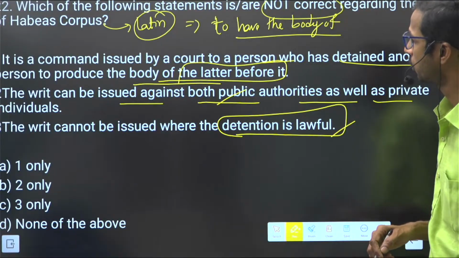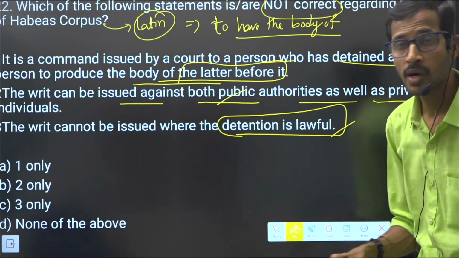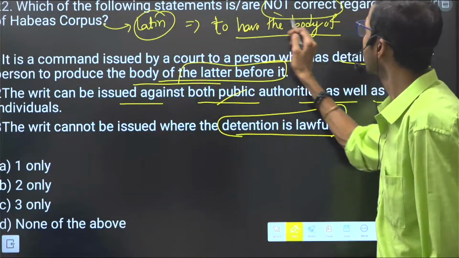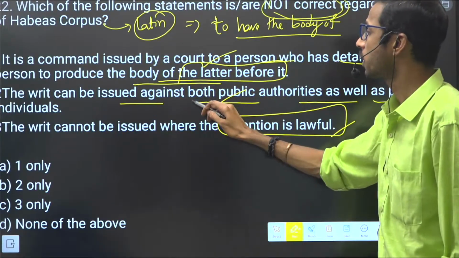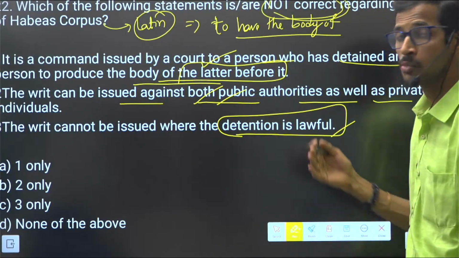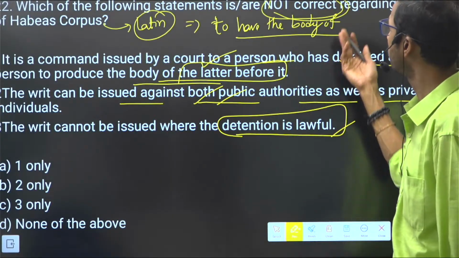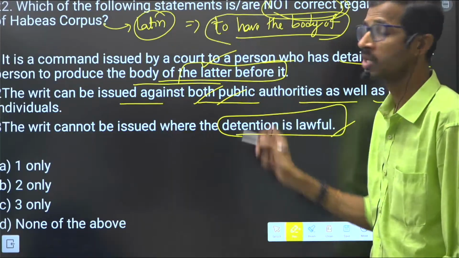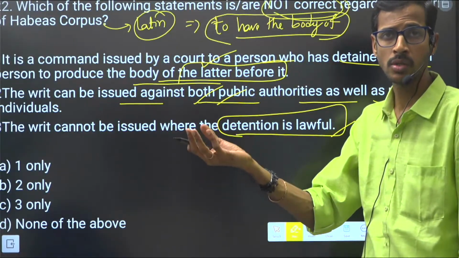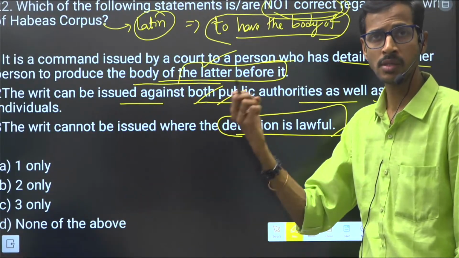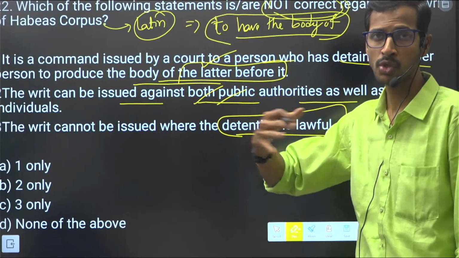So if you observe, none of the above, they are asking for not correct, right? So all these statements are correct here. The writ can be issued against both public and private bodies. Completed writ to have the body, whether they are public or private, that is related to rule of law, that is completely related to responsibility to all, right?